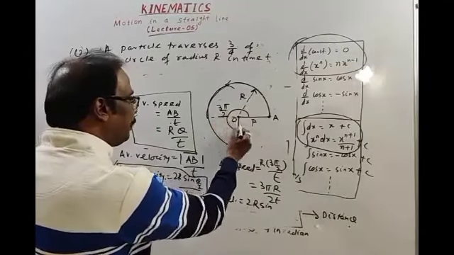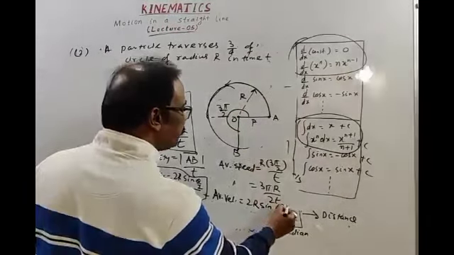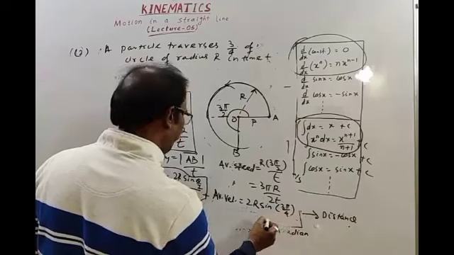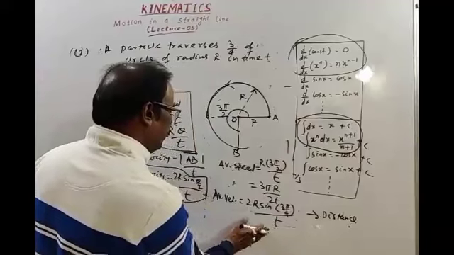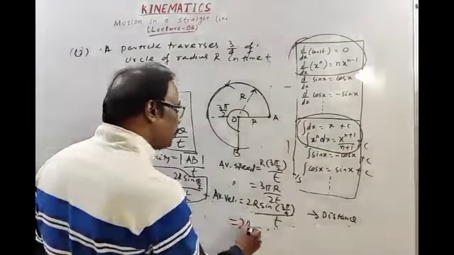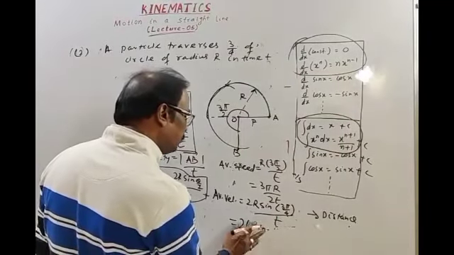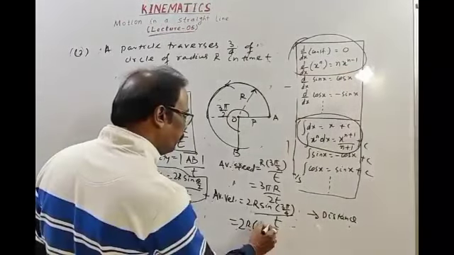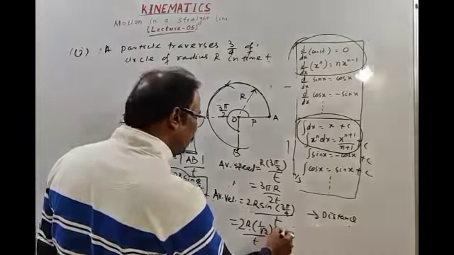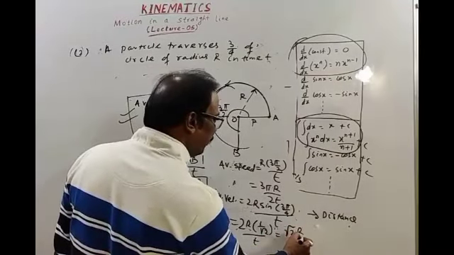Theta is 3 pi by 2, so theta by 2 is 3 pi by 4, divided by time. Okay. Then 2r sine 3 pi by 4. Sine 3 pi by 4 is 1 by root 2, divided by time, and it becomes root 2r by t.